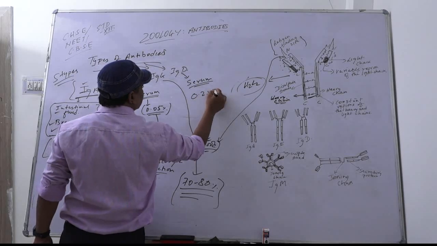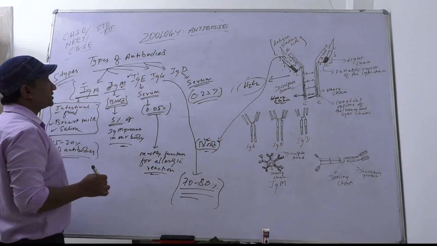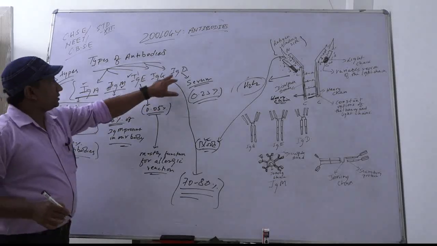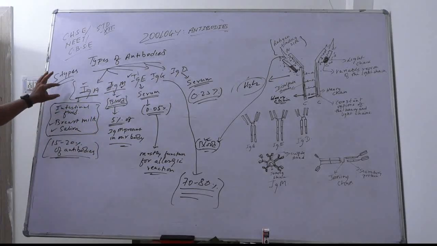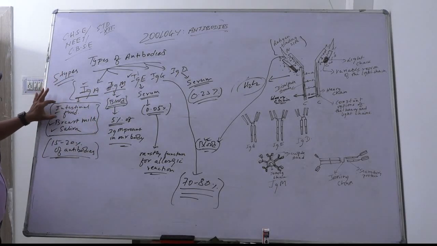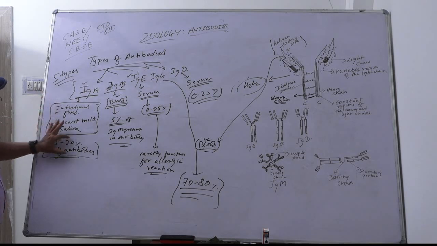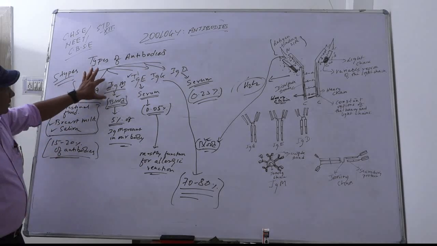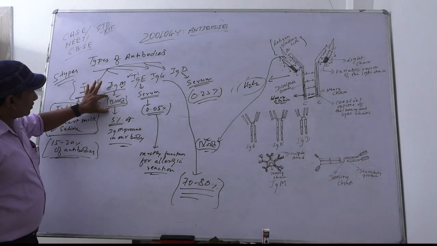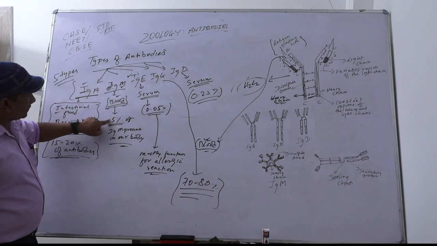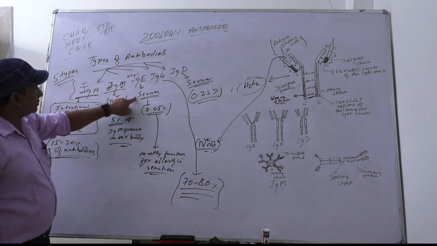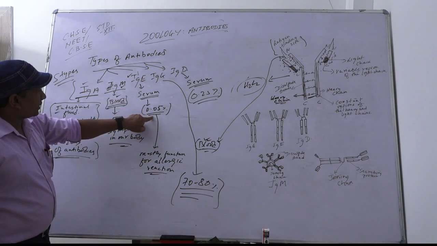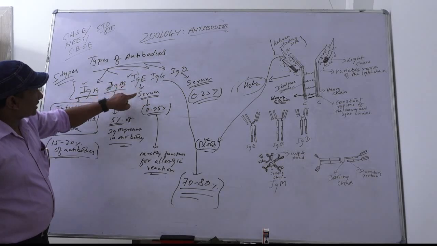Concept, that is 0.25% of total antibodies are IgD, present in the serum. Again, immunoglobulin A is found in intestinal fluid, breast milk and saliva, constituting 15 to 20% of antibodies in our body. Next, immunoglobulin M is found in blood, constituting 5% of immunoglobulins in our body. 0.05% of immunoglobulin E is present in serum.